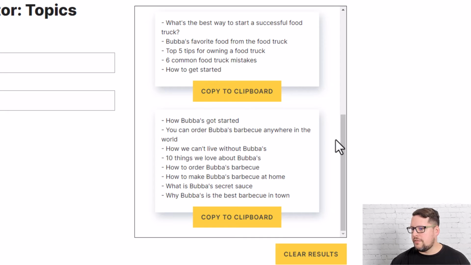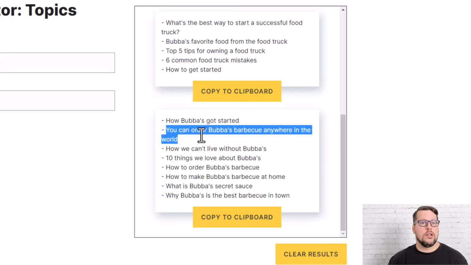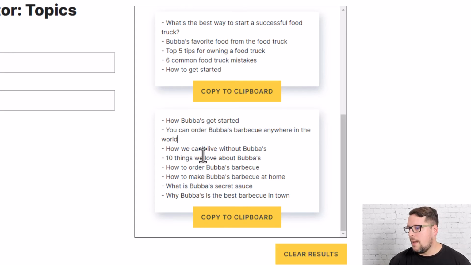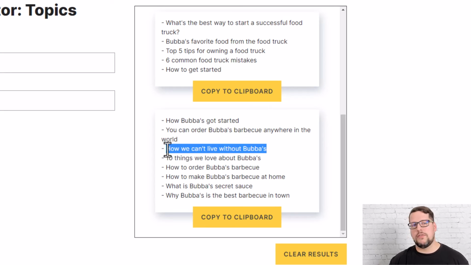And then moving on, these ones are a little bit out of left field. So it starts out, how Bubba's got started. You can order Bubba's Barbecue anywhere in the world. So I doubt that, but maybe if you are a large chain or something like that, then you can make a claim like that, right? How we can't live without Bubba's, right? We're getting a little bit more dramatic, but it's a little fun and quirky, right? So it might be a way for you to change the tone in your marketing a little bit, make it a little more fun.